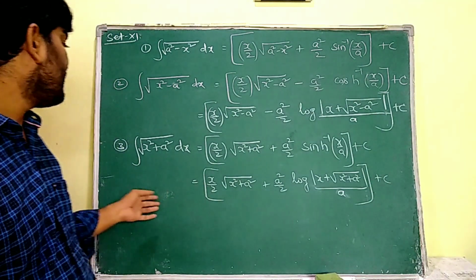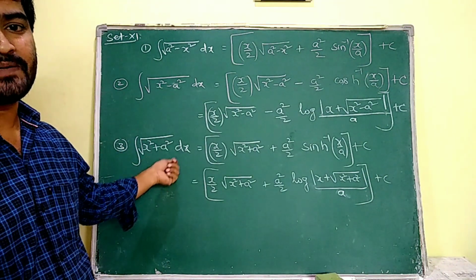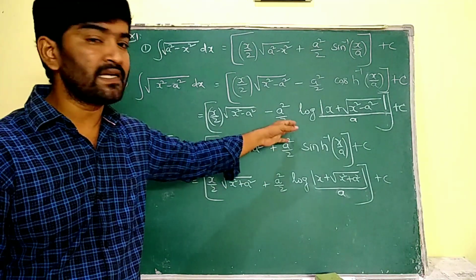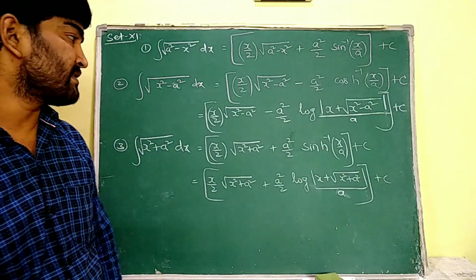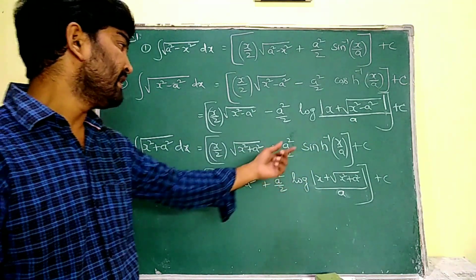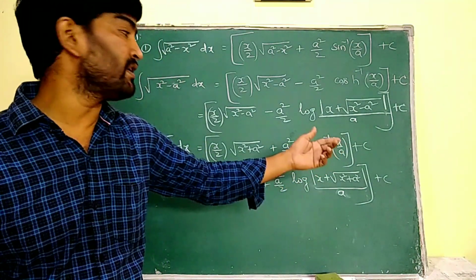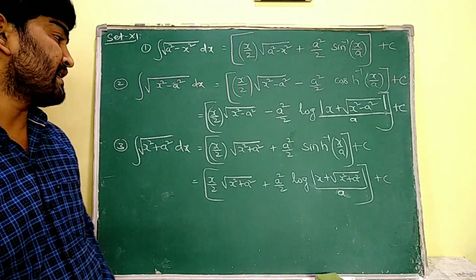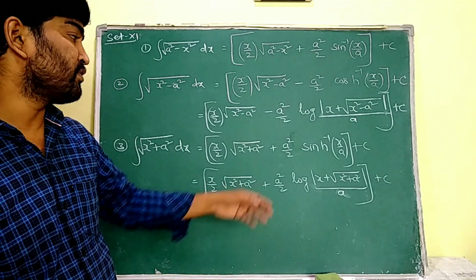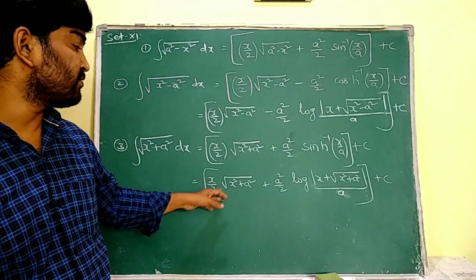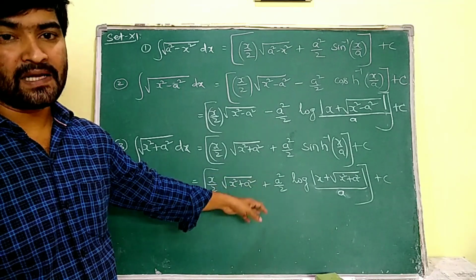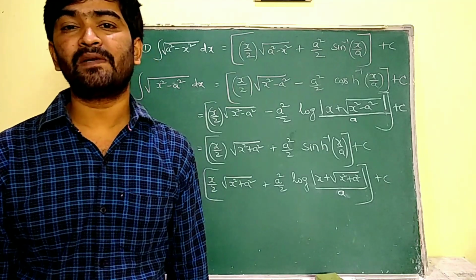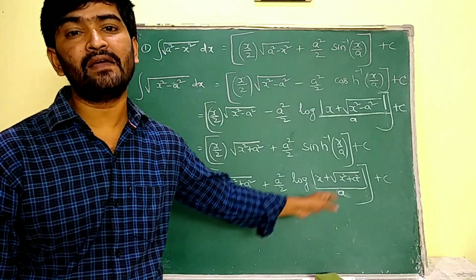Similarly, integral root over x square plus a square dx is equal to x by 2 into root over x square plus a square, plus a square by 2 into sinh inverse x by a plus c. Or in the place of sinh inverse x by a, we know that sinh inverse x by a is log of x plus root over x square plus a square, whole by a. So I am going to replace it here. So x by 2 into root over x square plus a square, plus a square by 2 into log of x plus root over x square plus a square, whole by a, plus c.